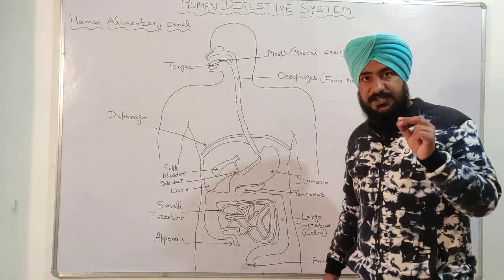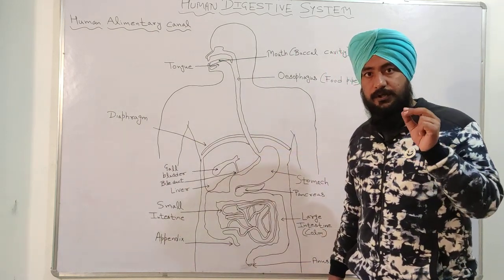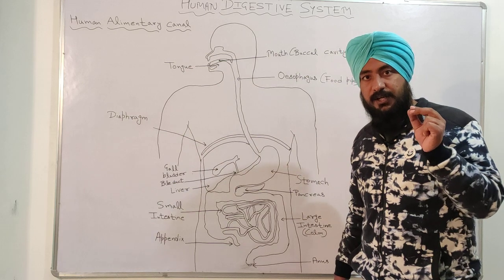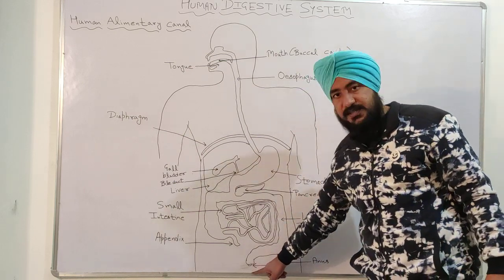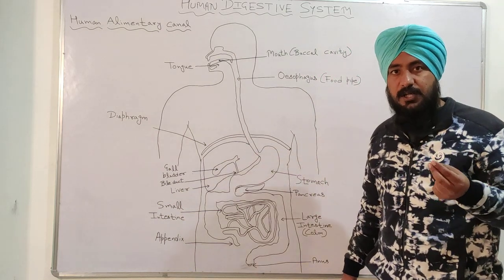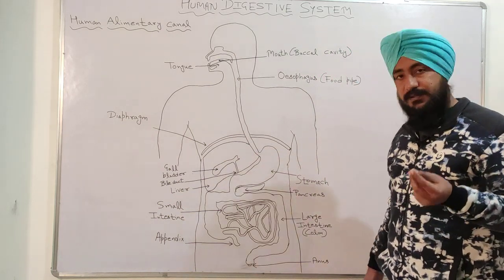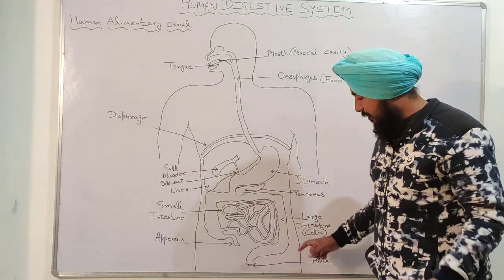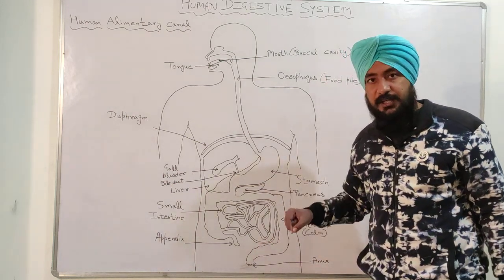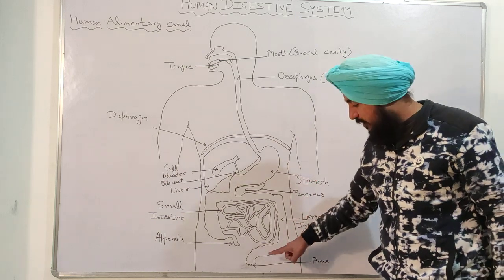The food which is not digested in our body is passed through the anus, or excreted from the anus. So the undigested food comes out of our body through the anus.